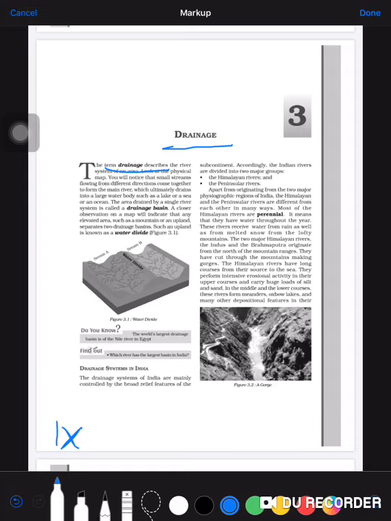Any elevated area such as a mountain or an upland, land that is at some height, is known as the water divide, as it is shown in the figure also. In this chapter we are going to discuss the drainage system in India.